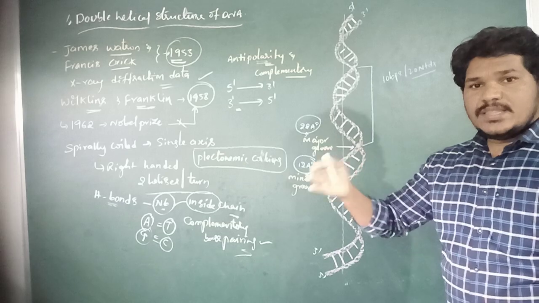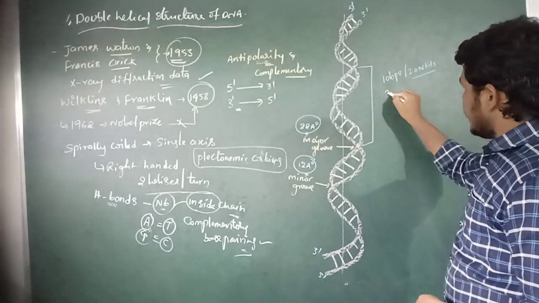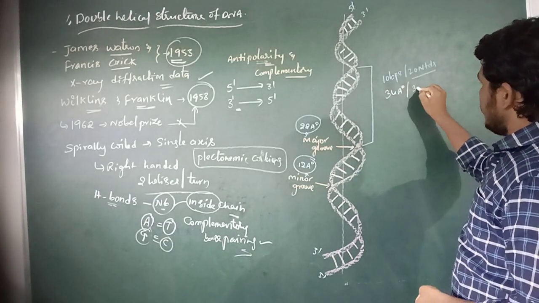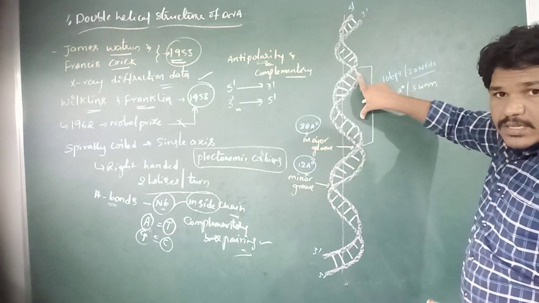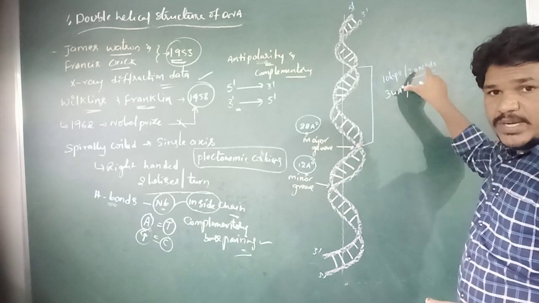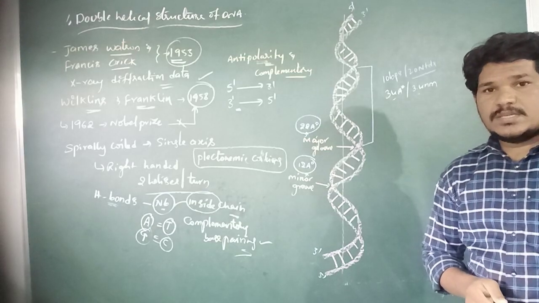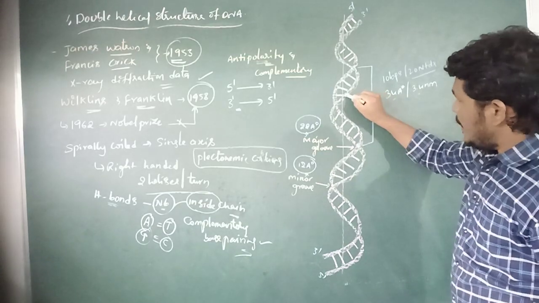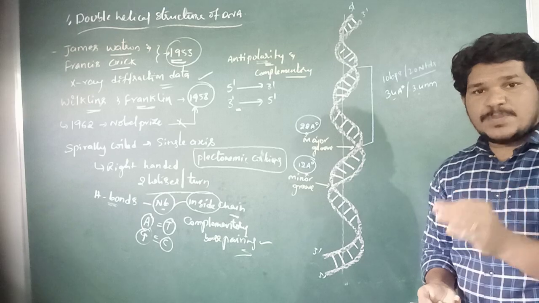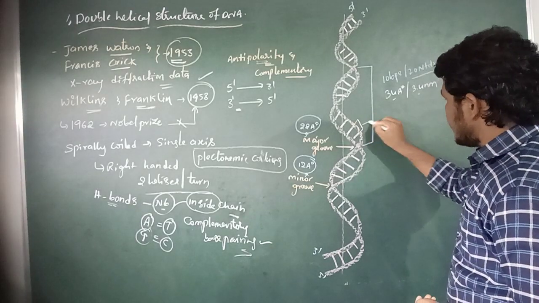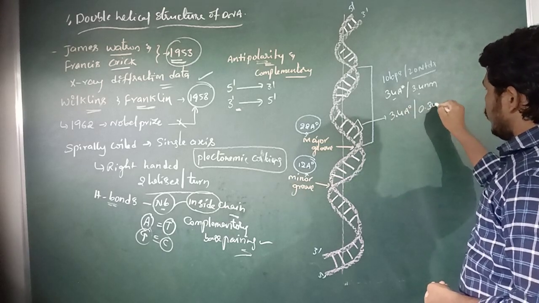The length of the one turn, which has 10 base pairs or 20 nucleotides, is 34 angstroms or 3.4 nanometers. And the distance between consecutive base pairs is 3.4 angstroms or 0.34 nanometers.